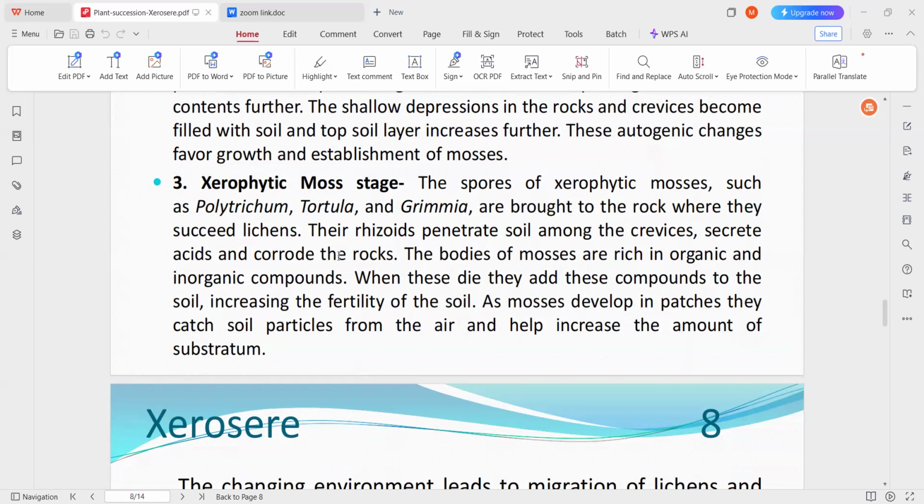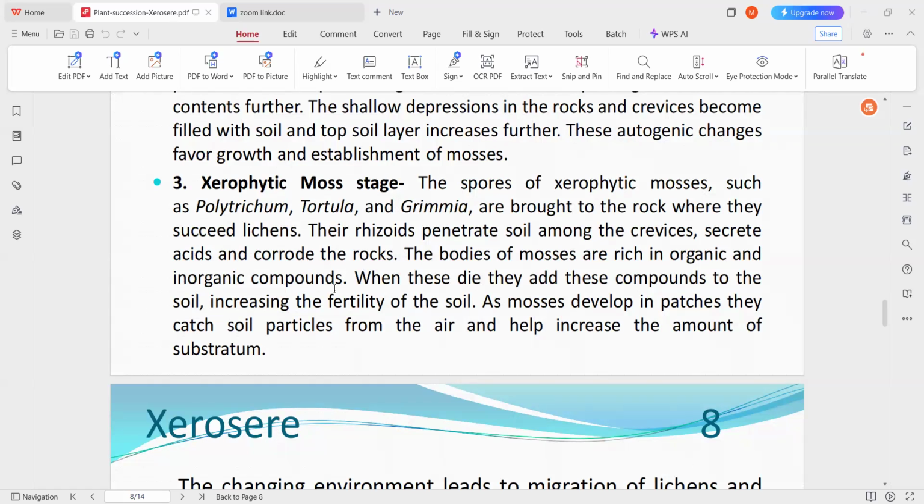The rhizoids of these mosses will penetrate into the soil among the crevices, and they also secrete acids and help in corroding the rocks, that is, the breakdown of these rocks. The bodies of mosses are also rich in organic and inorganic compounds. When these die, they add these compounds to the soil and increase the fertility of the soil. As mosses develop in patches, they catch soil particles from the air and also help in increasing the amount of substrate.